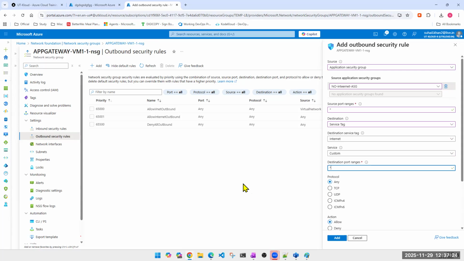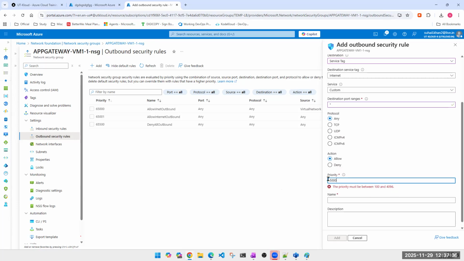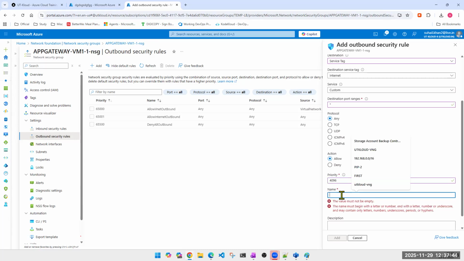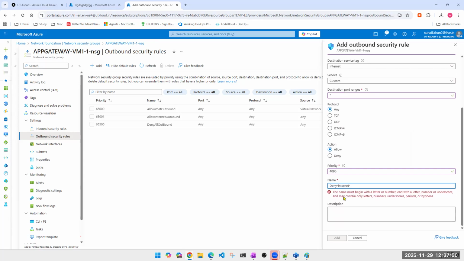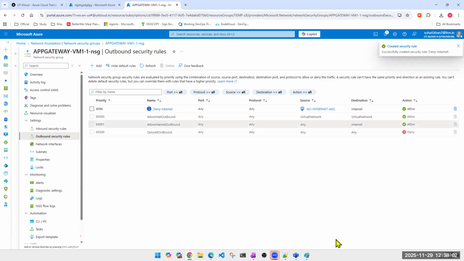Ports again, 0. This is fine. Priority, it should be anything lesser than this number. Even if I want to, I can't go beyond that number, because when we are creating custom rules, the highest number I can go is 4096, and that will be by default lesser than this one. So I added. I'll have to name it. Deny internet. That should be enough. Added. Do you think our practical is completed? Now those machines will not be able to use internet.